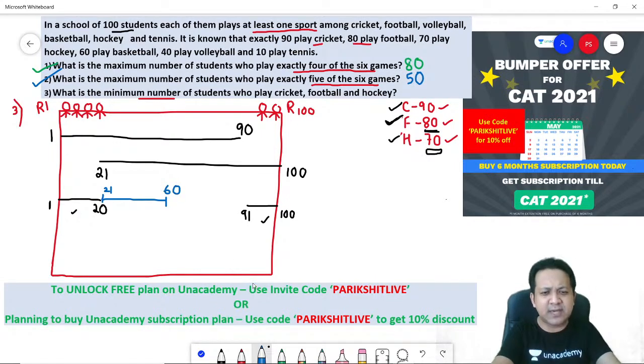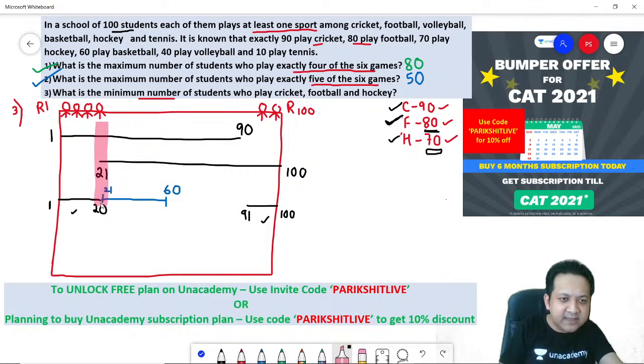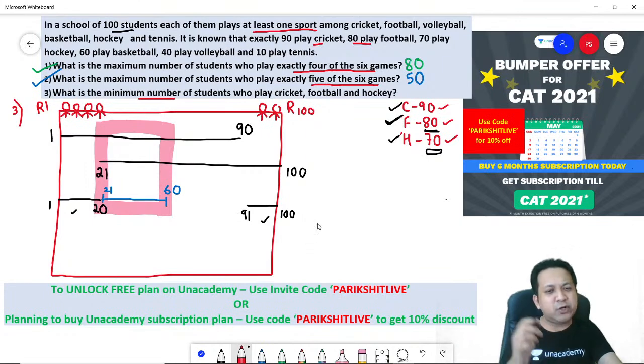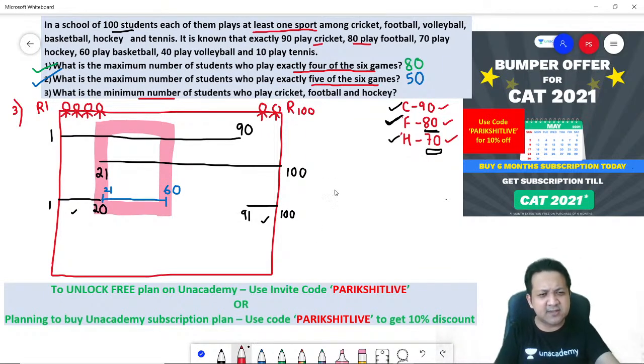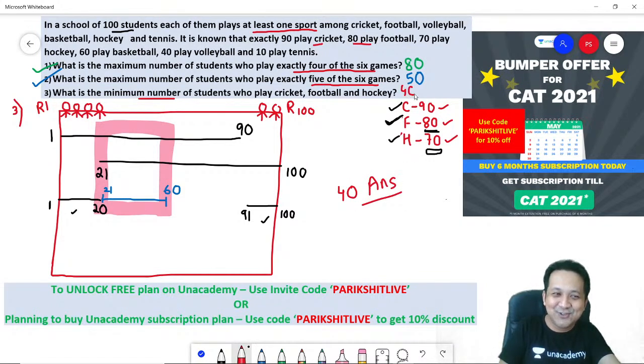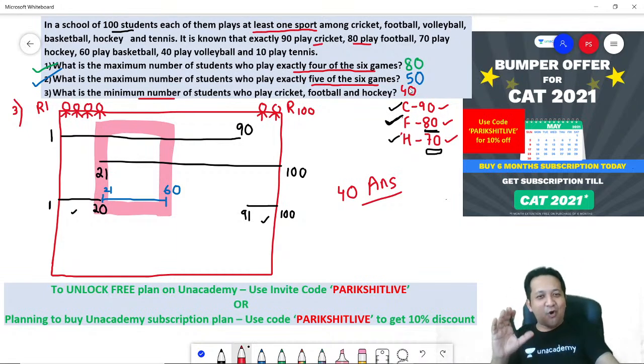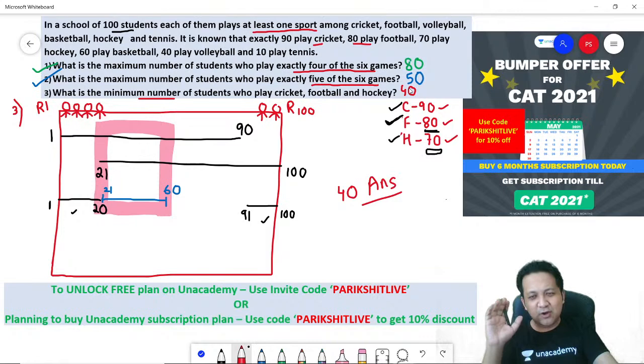So how many minimum students are playing 3 games? Remember, these are the set of students who are playing minimum 3 games. These are the set of students from roll number 21 to 60. It could be 31 to 70 also. Doesn't change your answer. 21 to 60 or 31 to 70 or 41 to 80. For that matter, how many students? 40 students. So what's your answer for the third one? 40. Do you follow this? This is a very awesome way of solving sums. And in this way, you can solve any sum on maxima and minima.